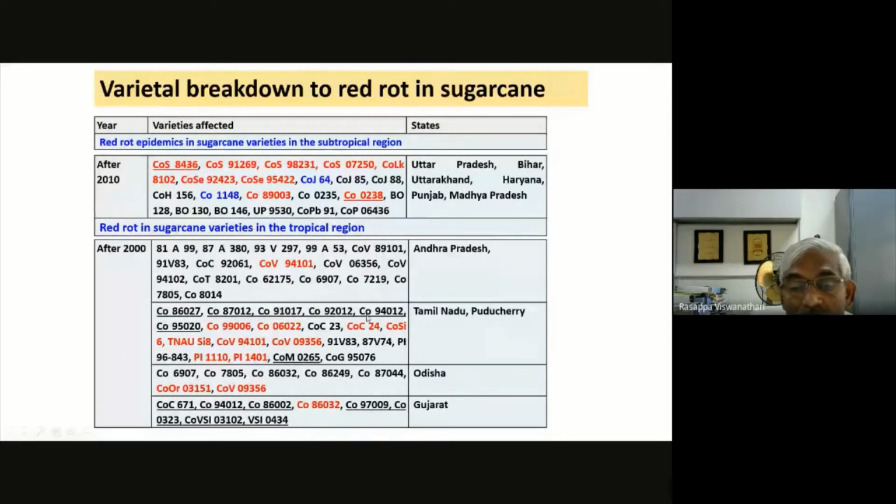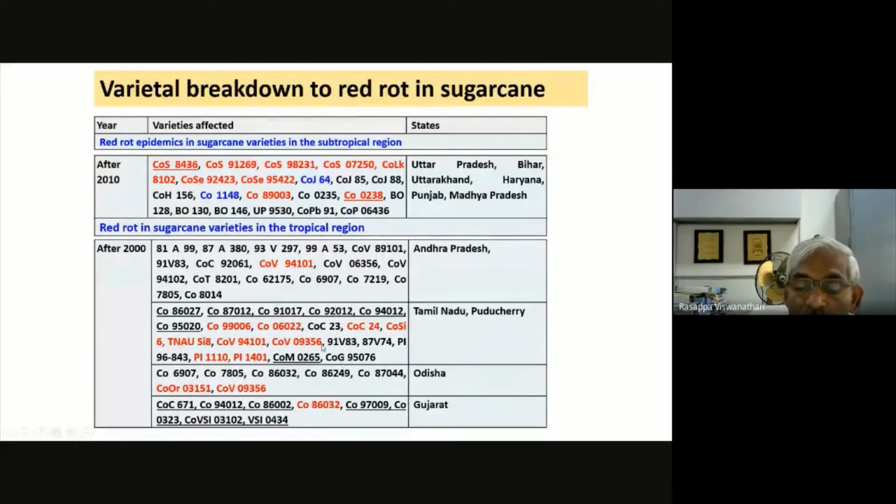Of course, these other varieties, which are underlined, are all known susceptible varieties. We didn't recommend all these varieties, but the industry people have promoted them, and when you promote susceptible varieties, we cannot say that they are all varietal breakdowns. But other varieties have been rated as resistant to our current pathotype, CF06. Over a period of time, they picked up the disease. So that's how the breakdown effect has been recorded in these varieties.